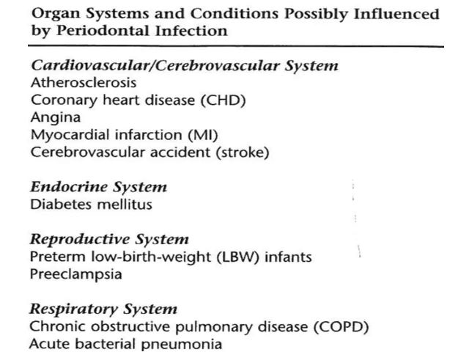The fourth is the respiratory system, where some research has been done showing a relation between periodontitis and chronic obstructive pulmonary disease or acute bacterial pneumonia. I'm going to brief you about all these systems and how periodontitis is going to influence the systemic diseases. From the next slides, I'm going to talk about all these things.